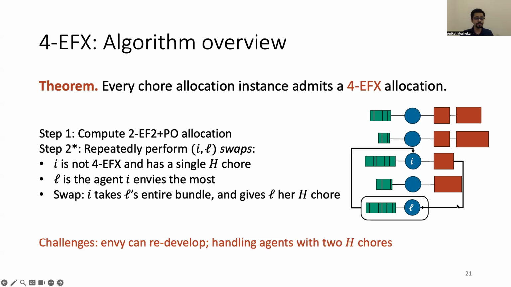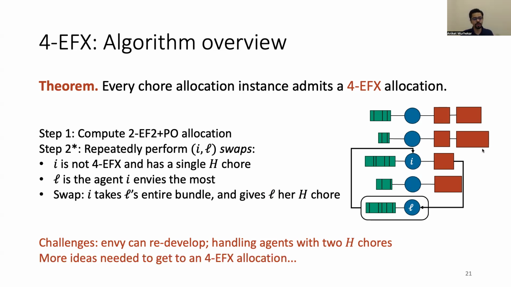So does it work? Well, not immediately. There are several challenges that can come up. The envy can redevelop in subsequent swaps. Although an IL swap locally solves everyone's approximate EFX envy, this envy can redevelop. Moreover, I haven't specified how to handle agents with too high price chores. So all of these issues need to be carefully addressed, which we do in the paper. And eventually, we obtain the existence of 4 EFX allocations.